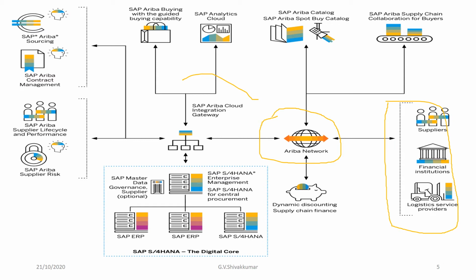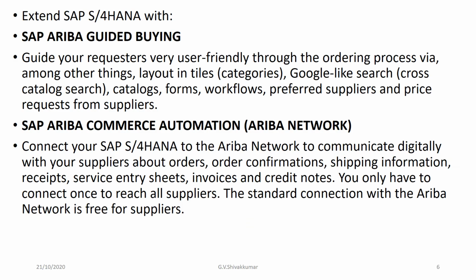Next is purchase order collaboration. Purchase order collaboration has four main functions. First, sending the purchase order from SAP S/4HANA: purchase orders, whether a new document, a changed document that was already created, or a cancellation, can be sent to the Ariba Network.